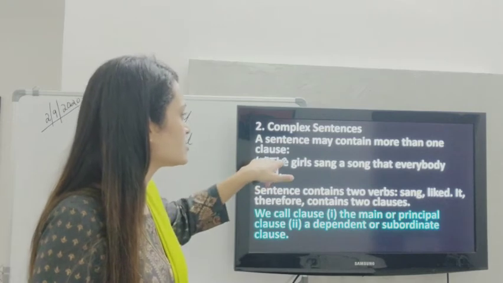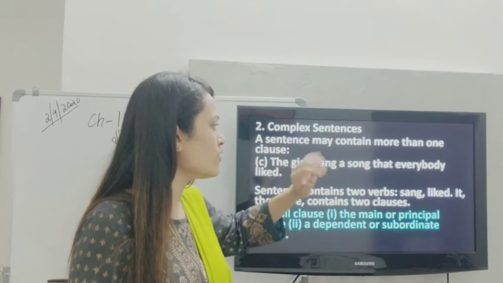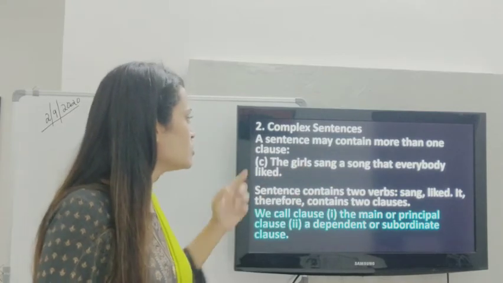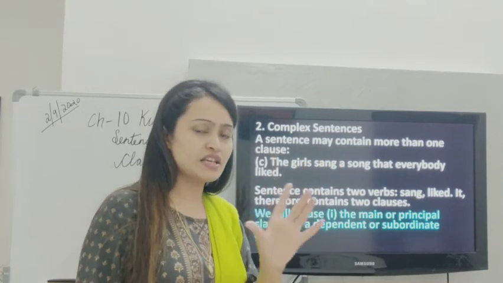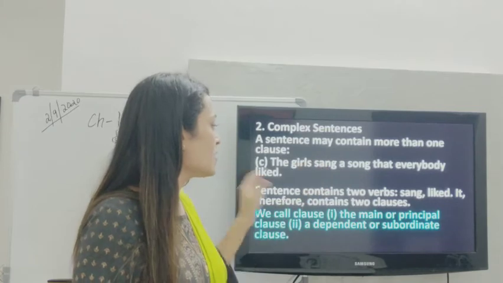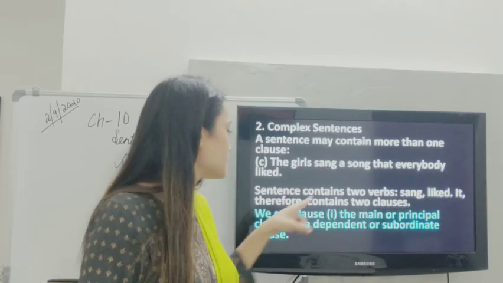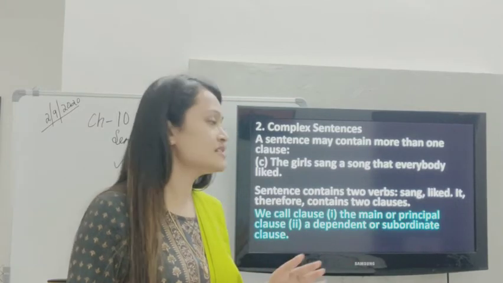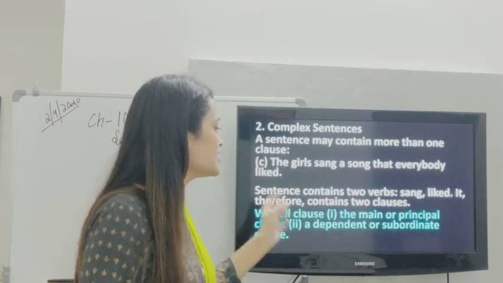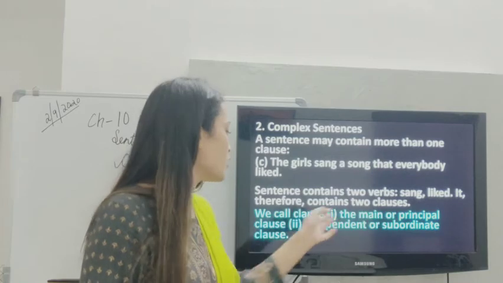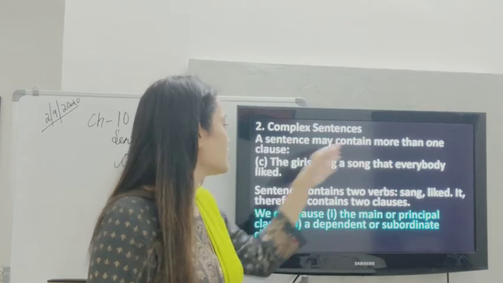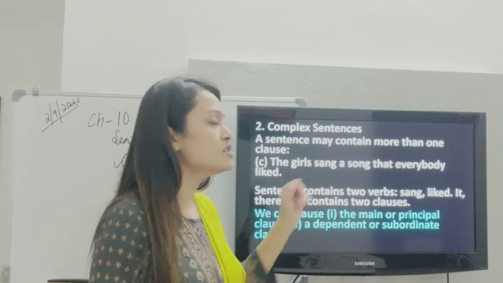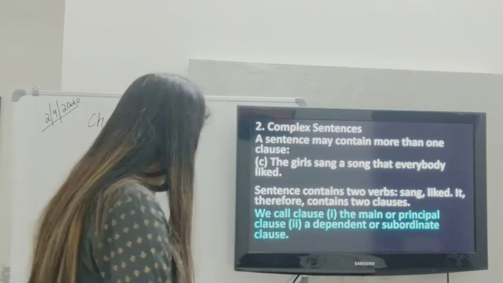The first clause is the girls sang a song. The next clause is that everybody liked. The girls sang a song makes complete sense, so this is a main clause or principal clause. The other clause, that everybody liked, does not make complete sense. It is a dependent clause or subordinate clause, because that everybody liked depends upon the main clause.